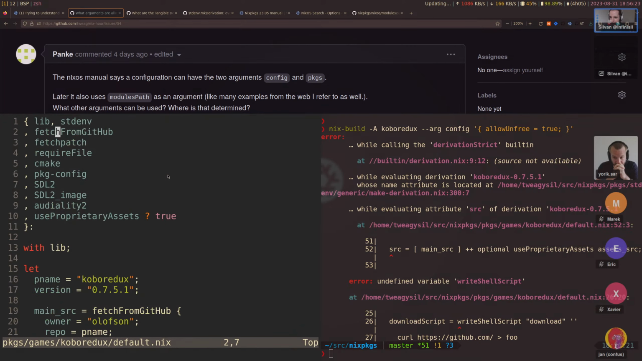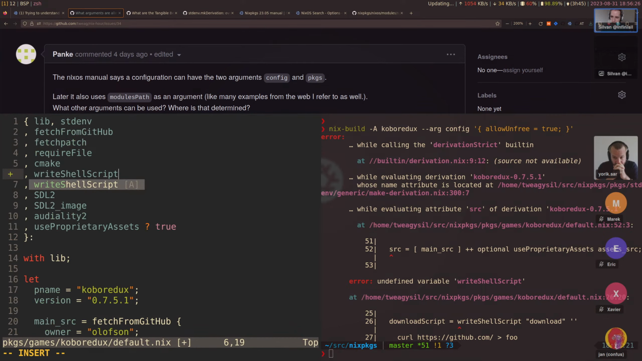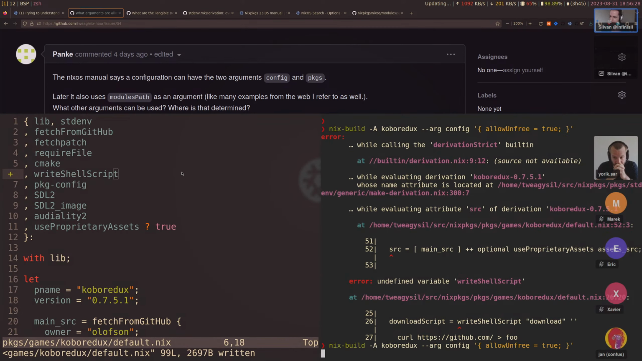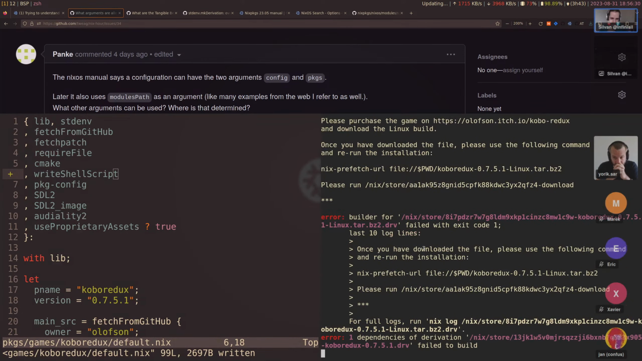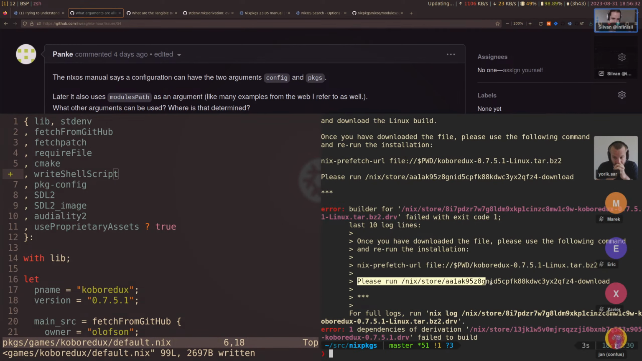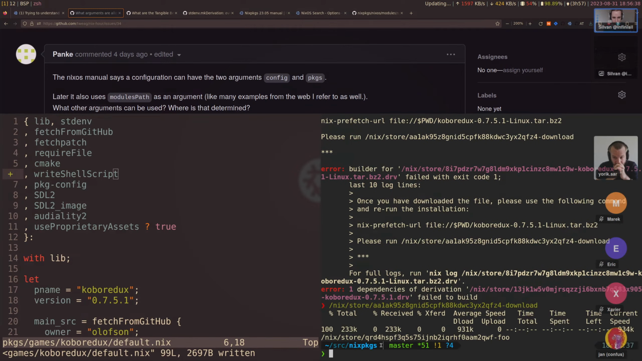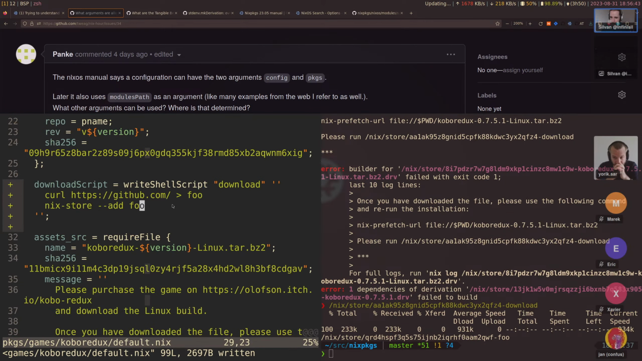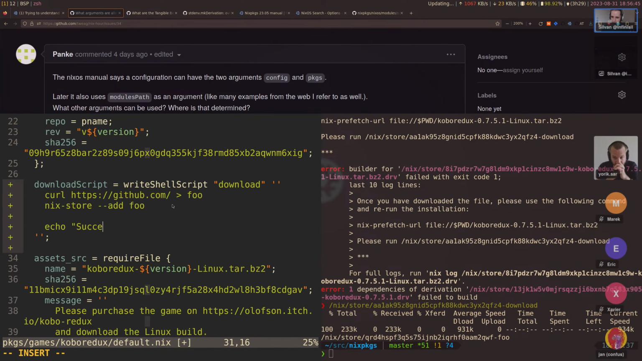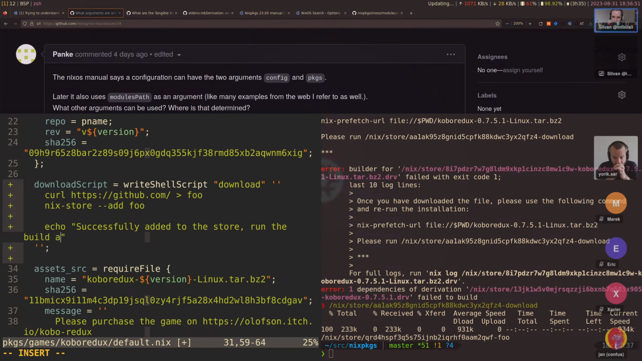Undefined variable, that's fair. Write shell script. Yeah, so now we get "please run this", and then you can just copy paste the store path and it will do the thing for you. And I guess you can also say like echo successfully added to the store. Run the build again. Something like that.